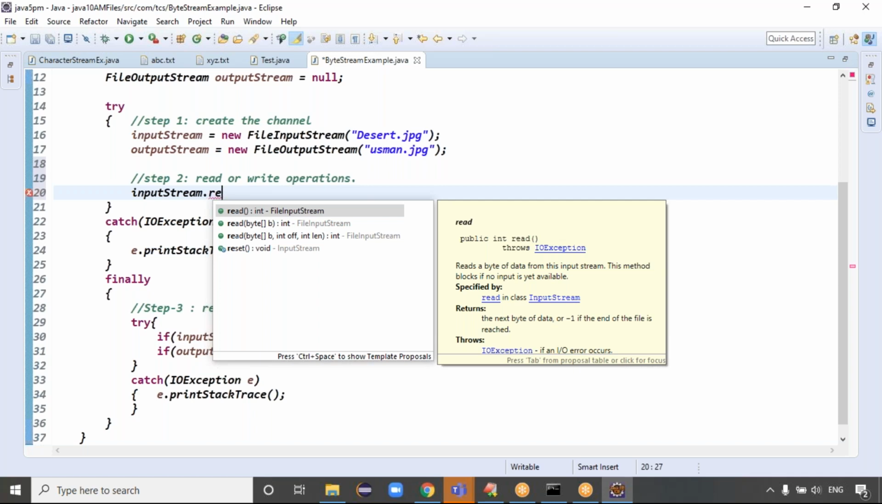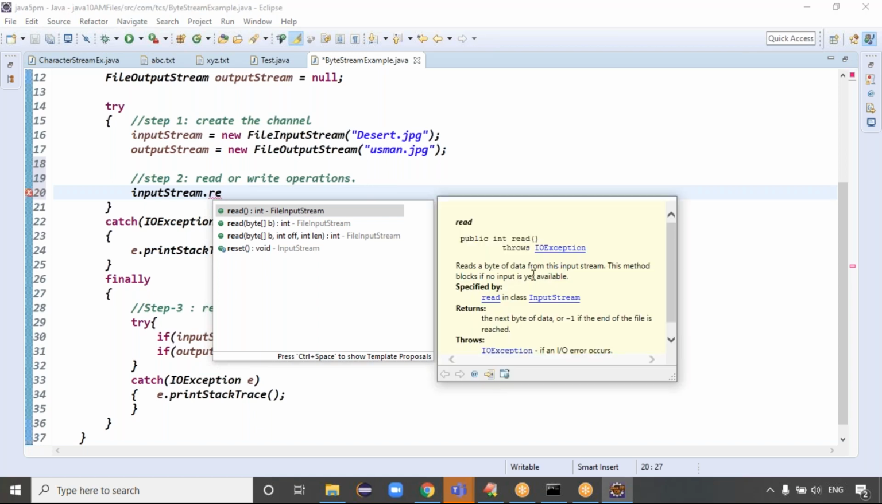Guys, yesterday the read method returned a character or not? And today, in this class, what is the read method doing? Reads a byte of the data, right? Reads a byte of the data from the input stream. This method blocks if no input is available. It's fine. It's reading the byte of the data.